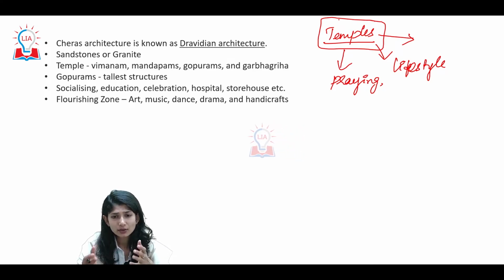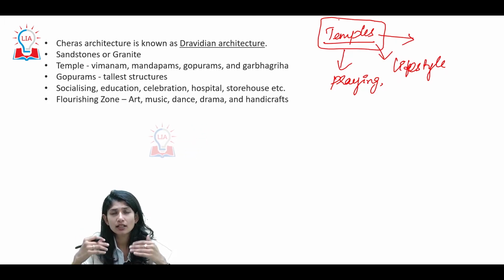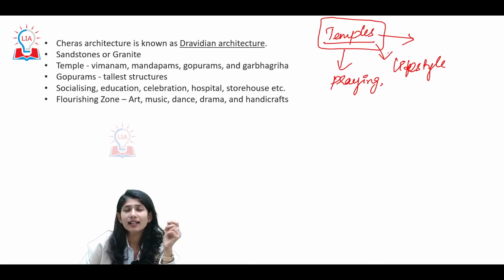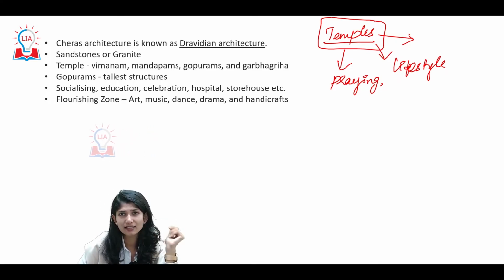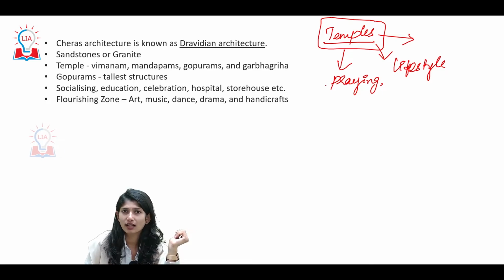If you see the temples, there would be some water pond nearby, indicating hygiene, indicating their adherence to cleanliness. Now look at this. Chera architecture is also known as Dravidian architecture. We'll discuss ahead when we come to architecture what distinguishes it and why it is called Dravidian architecture.